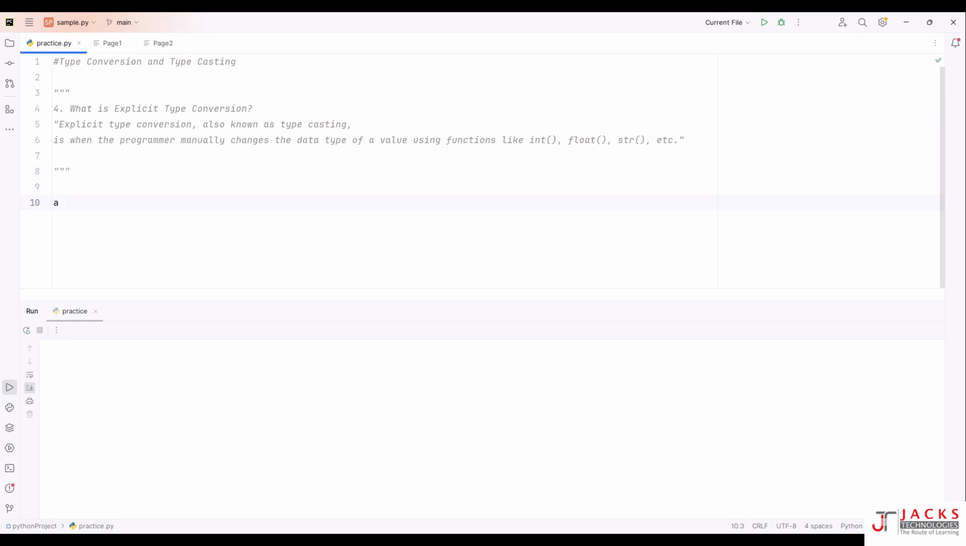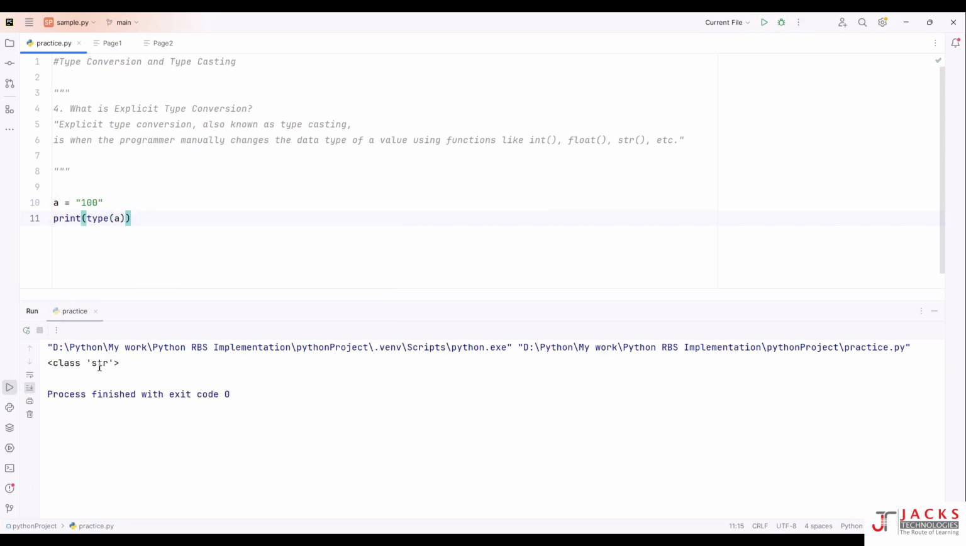I am taking a variable a equals "100". What is this? This is the string type. If you want, you just print it out, print of type of a. If you run this, you got class str. This is the string type. Now you declare another variable b equals 10. Now print its type and run this. This is the string type and this is integer type, so that's why you have got class str and class int.